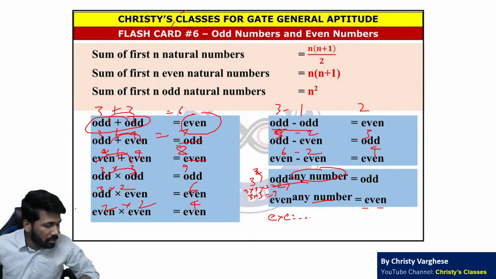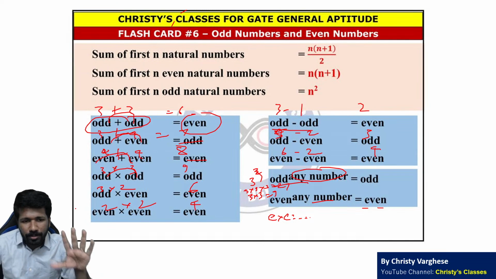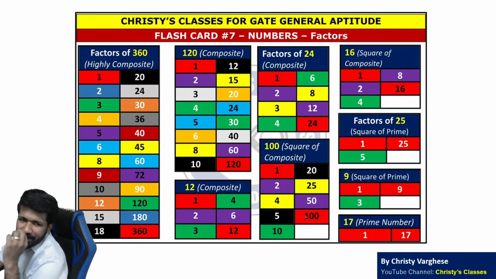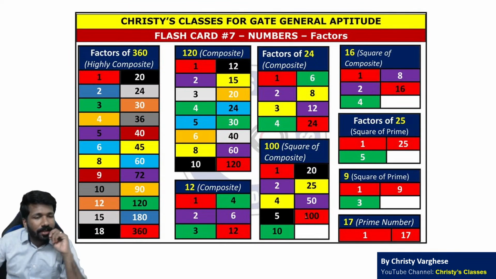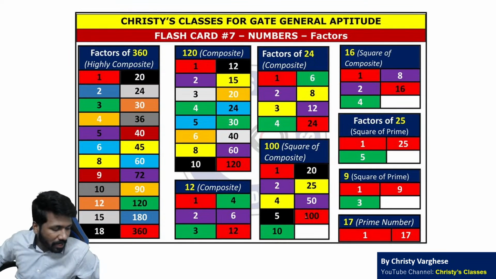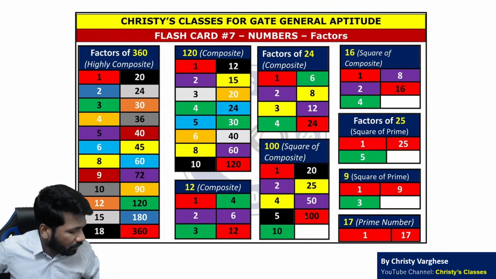ये सब clear है ना सबको? Any doubts please ask. I am reminding those things you should revise before the exam. And divisibility or factor related idea is very important. Many questions of factors you should be able to understand very fast. And factors you can understand in pairs. That is the easy way to understand it.